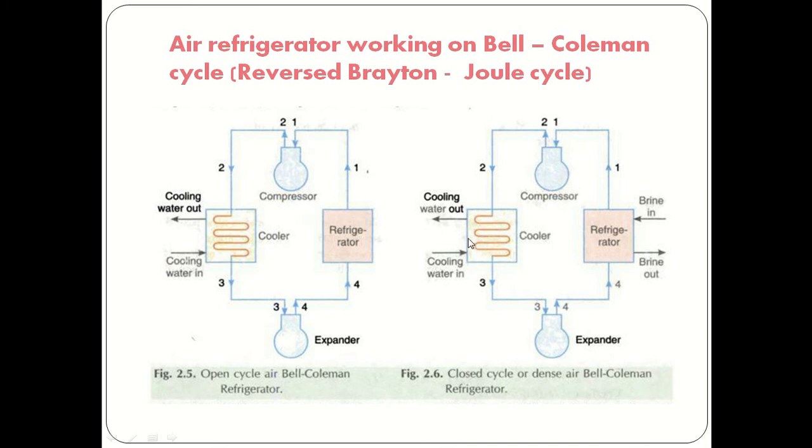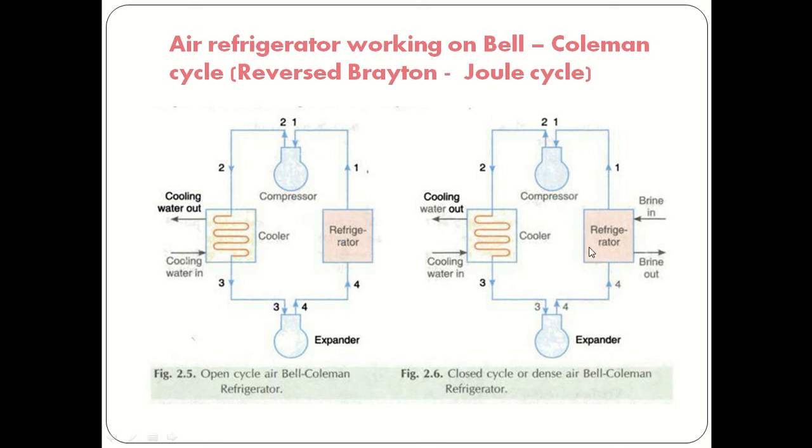Now the closed cycle. Here again the same devices are used: compressor, cooler, expander, refrigerator. In the compressor, 1 to 2 is the compression process, 2 to 3 is the heat rejection process to the cooling water, then 3 to 4 is the expansion process, and 4 to 1 is the evaporator process, or you can say the refrigeration or cooling process.